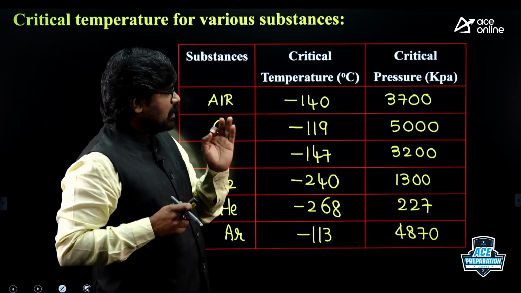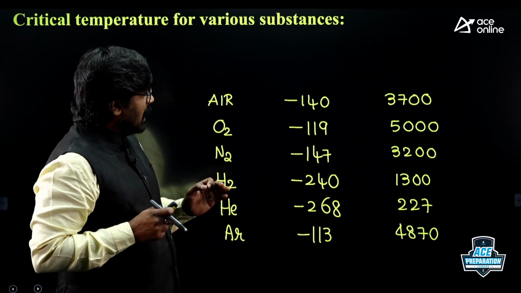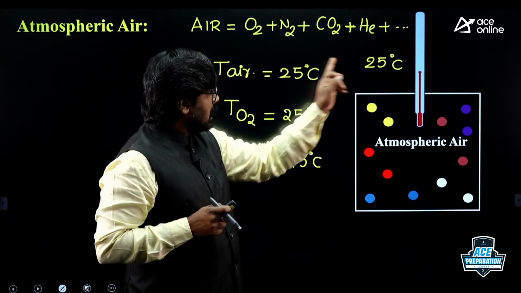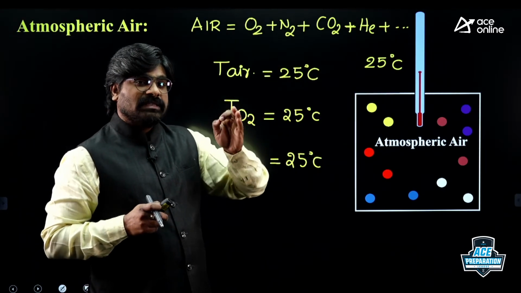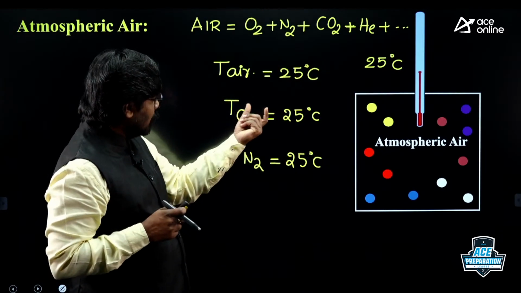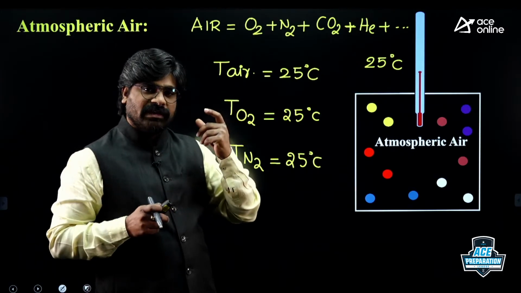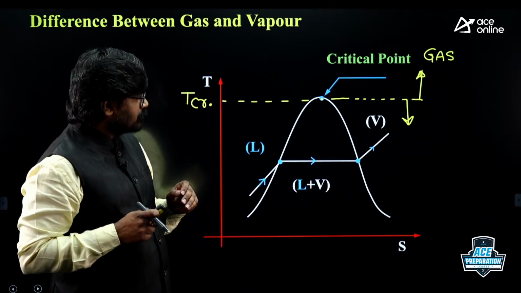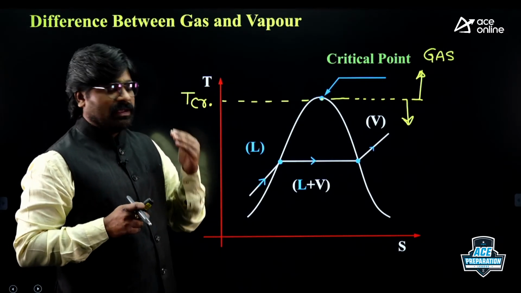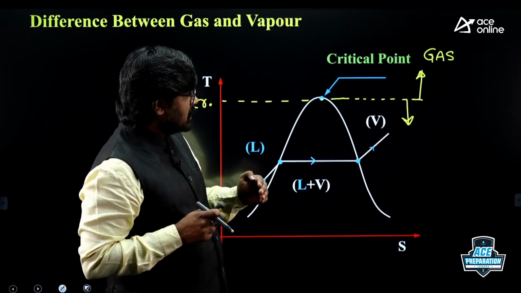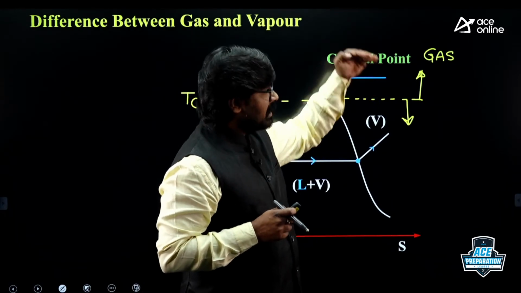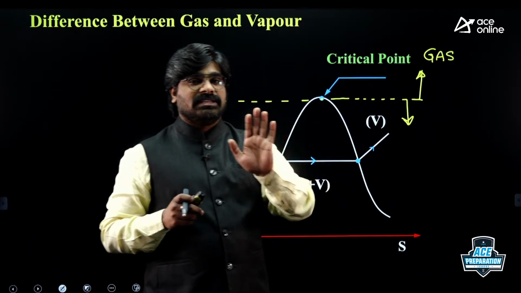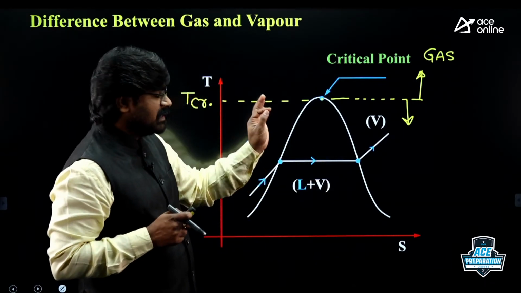Now, just now I said, if the actual temperature of air is 25 degrees centigrade, each gas is also at the same temperature. Oxygen 25, nitrogen also 25, very good. And also just now we have seen what is gas and what is vapor. What is gas? If temperature is greater than critical temperature, it is gas. If the temperature is less than critical temperature, it is vapor. Just now we have seen the definition.